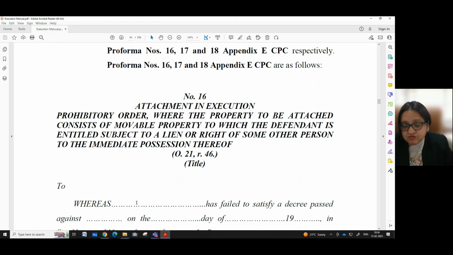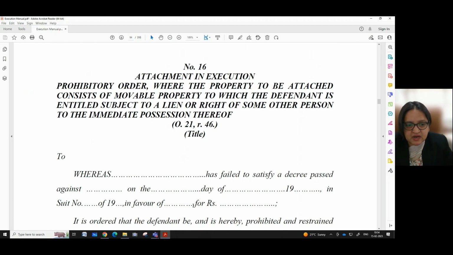Whereas dash, here we have to write the name of the judgment debtor or the defendant, has failed to satisfy a decree passed against dash. Here we have to write the name of the decree holder or the plaintiff on the dash day of dash. So here we have to write the details of the date on which the decree was passed. In a suit number, here we have to write the details of the suit in favor of dash, the name of the plaintiff or the decree holder. For rupees dash, we have to write the amount which the decree holder is bound to be receiving from the